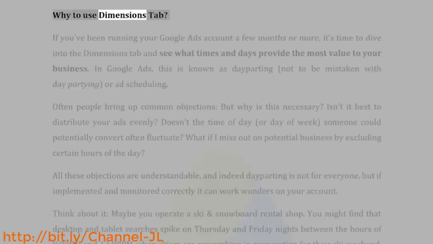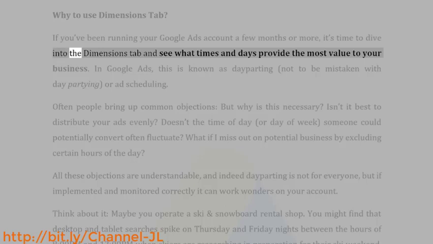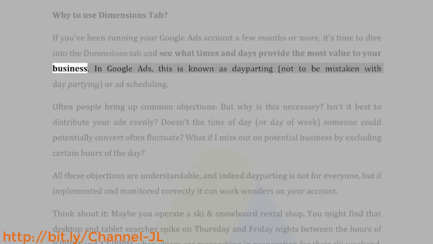Why use the Dimensions tab? If you've been running your Google Ads account a few months or more, it's time to dive into the Dimensions tab and see what times and days provide the most value to your business. In Google Ads, this is known as dayparting, not to be mistaken with day partying, or ad scheduling.